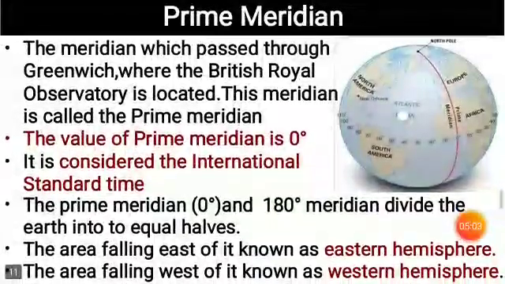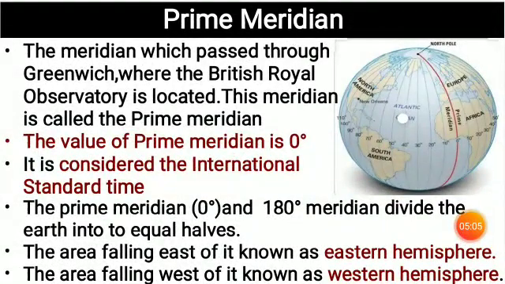Now the prime meridian. So let's get into detail what is the prime meridian. This meridian, located in London, is called the prime meridian. Remember, the value of the prime meridian is 0 degree, and the international standard time is considered according to the prime meridian.